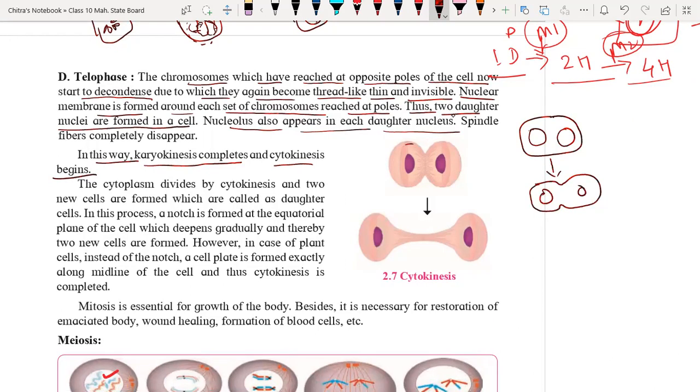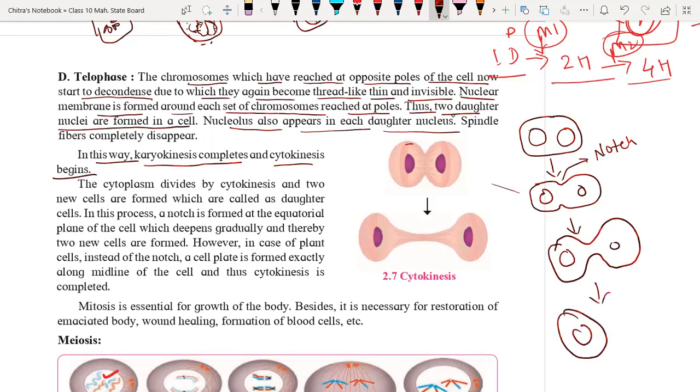So that particular deeper region is called the notch. This is for animal cells, yes. And in the next stage, this notch becomes deeper like this, and finally it splits into two cells like this. So we have two daughter cells.